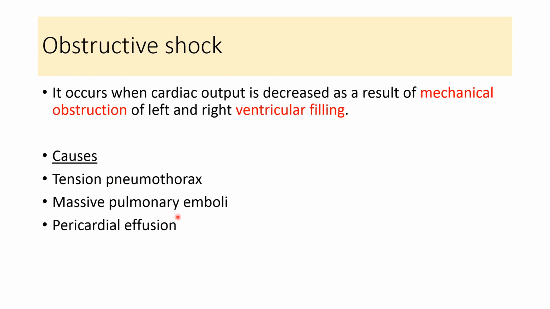Massive pulmonary emboli also produce obstructive shock. In pericardial effusion, fluid collects inside the pericardial cavity, which limits the movement of the heart and decreases the ventricular filling, which leads to shock, and it occurs because of the obstruction to the cardiac output. That's why it is known as obstructive shock.